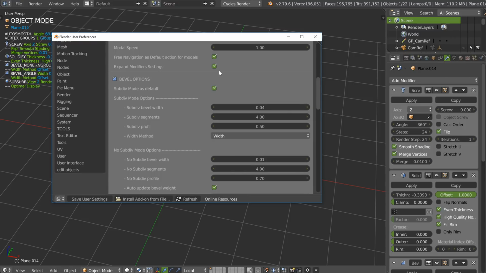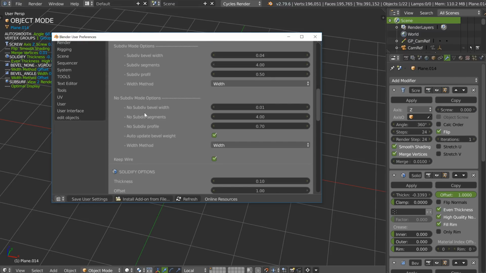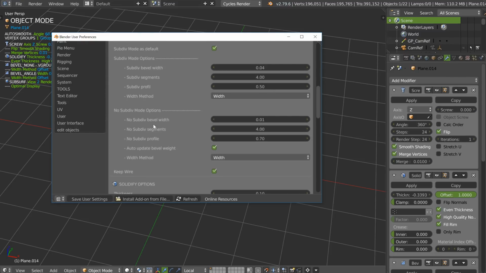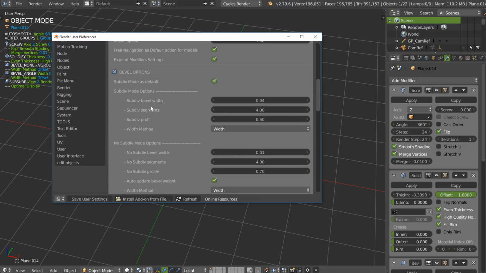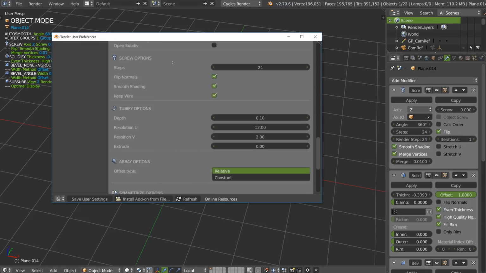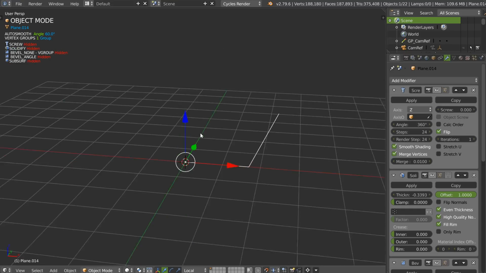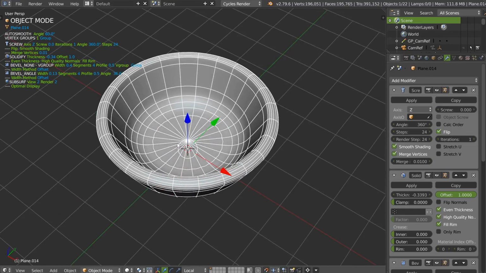You can edit SpeedFlow as you work, and we don't tell you which workflow you will use. You can use the workflow you want, and you can use the settings you want. You can go in a subdiv mode or not. If you want to work on games, etc., this is the no subdiv mode. If you want to work in subdiv mode, you can, etc., etc. Everything is there, and you can do whatever you want, and you can keep, of course, everything editable. So this is, in my opinion, something really nice.